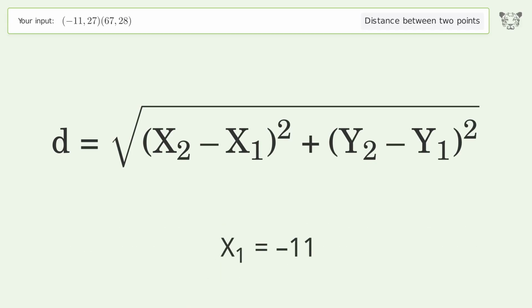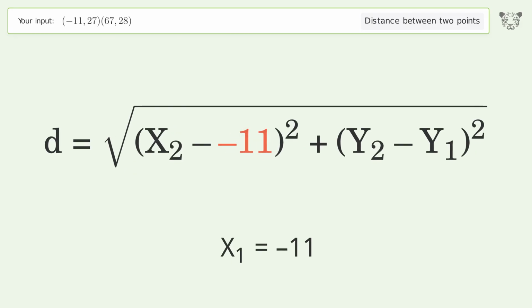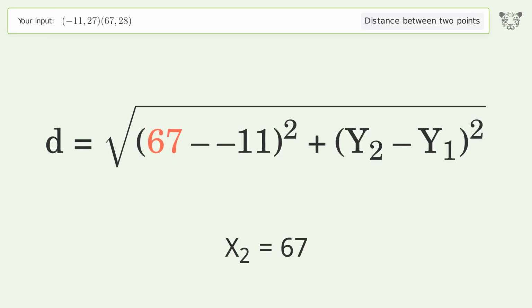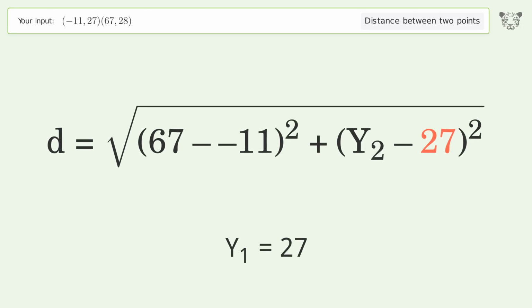x1 equals -11. x2 equals 67. y1 equals 27. y2 equals 28.